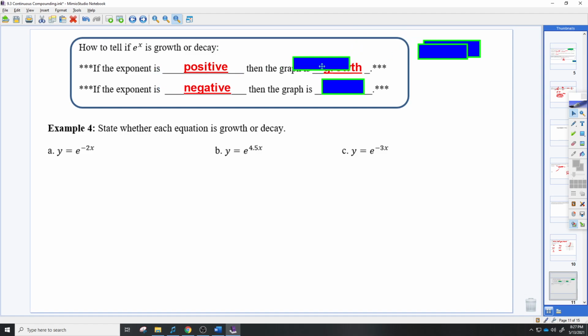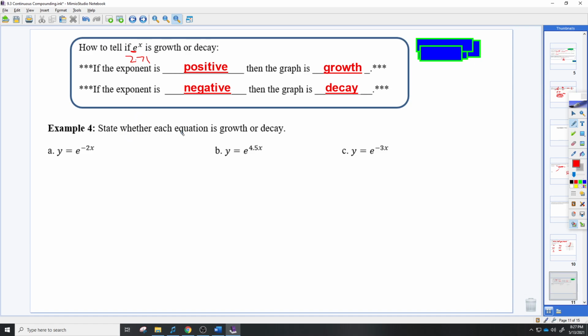If the exponent is negative, then the graph is decay. And I'll show you why it's decay in our examples down here. So this is the first time we're actually going to look at the exponent to see growth or decay, because the base value of 2.71 does not change. We have to look at the exponent now. But this is the only time you do it.